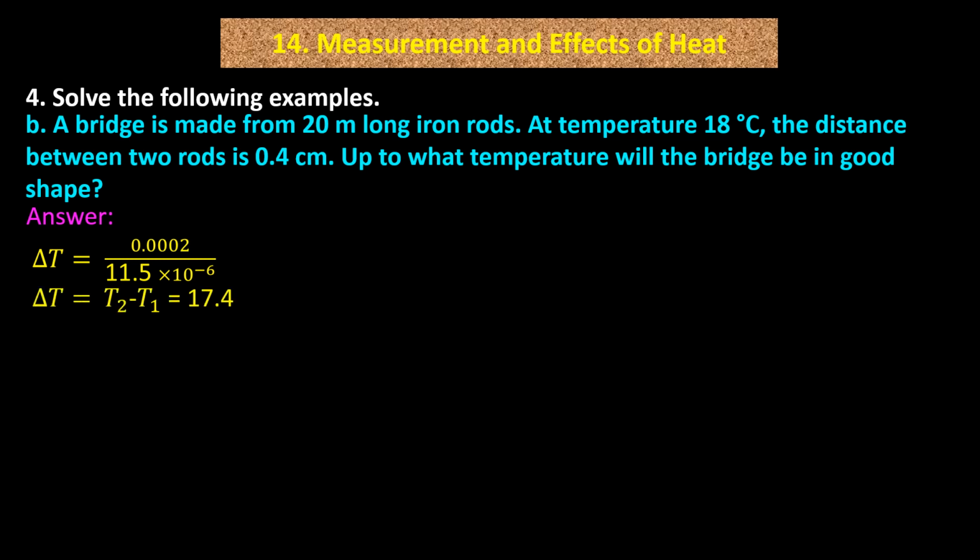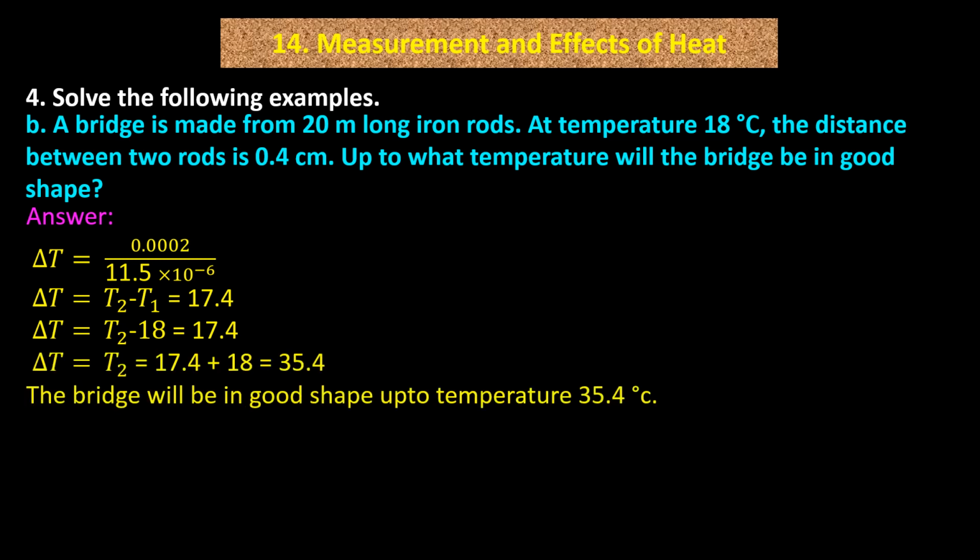Delta T equals T2 minus T1 equals 17.4. T2 minus 18 equals 17.4. T2 equals 17.4 plus 18 equals 35.4. The bridge will be in good shape up to temperature 35.4 degrees Celsius.